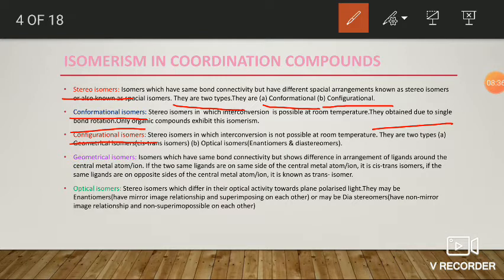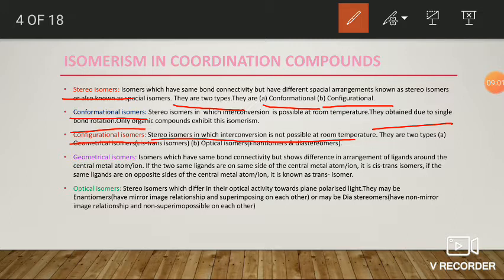The corresponding isomers are known as configurational isomers. These are stereoisomers in which interconversion is not possible at room temperature. If two stereoisomers don't undergo interconversion at room temperature, those isomers are known as configurational isomers, and the phenomenon is known as configurational isomerism.